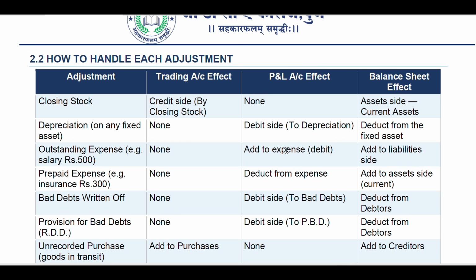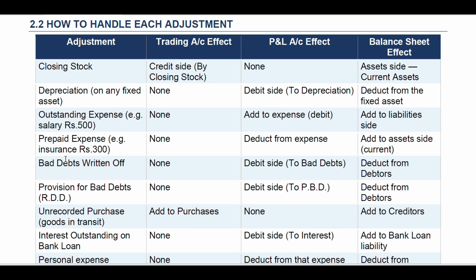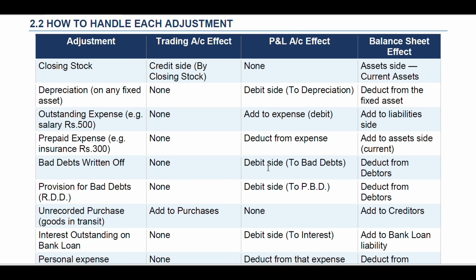Outstanding expenses, example salary 500. Then in the trading account none. In the profit and loss account, add to expenses, debit. Then in the balance sheet, add to the liability side. Prepaid expenses, example insurance 300 rupees, none in the trading account. Deduct from expenses in the profit and loss account, and in the balance sheet add to the asset side, that is current assets.